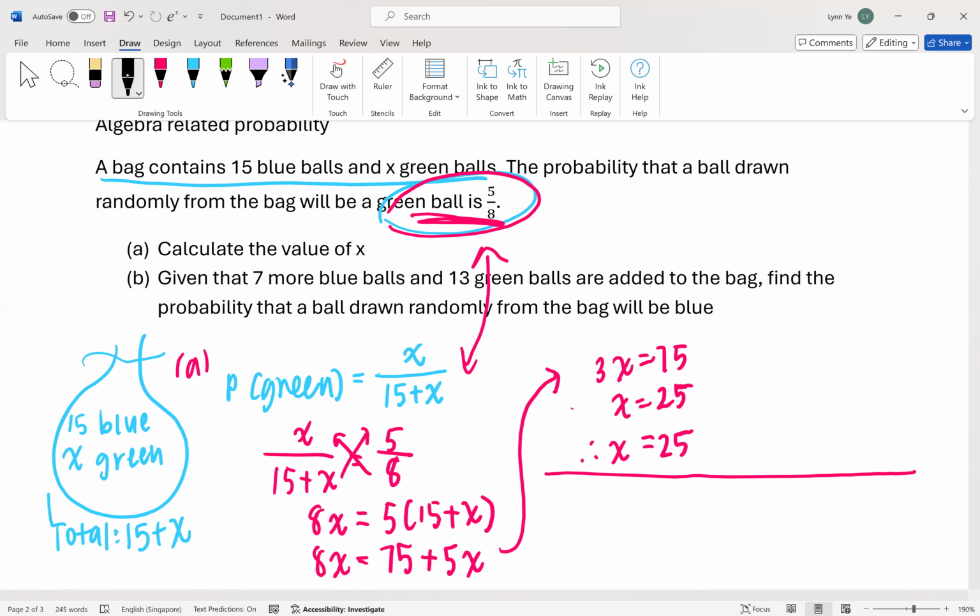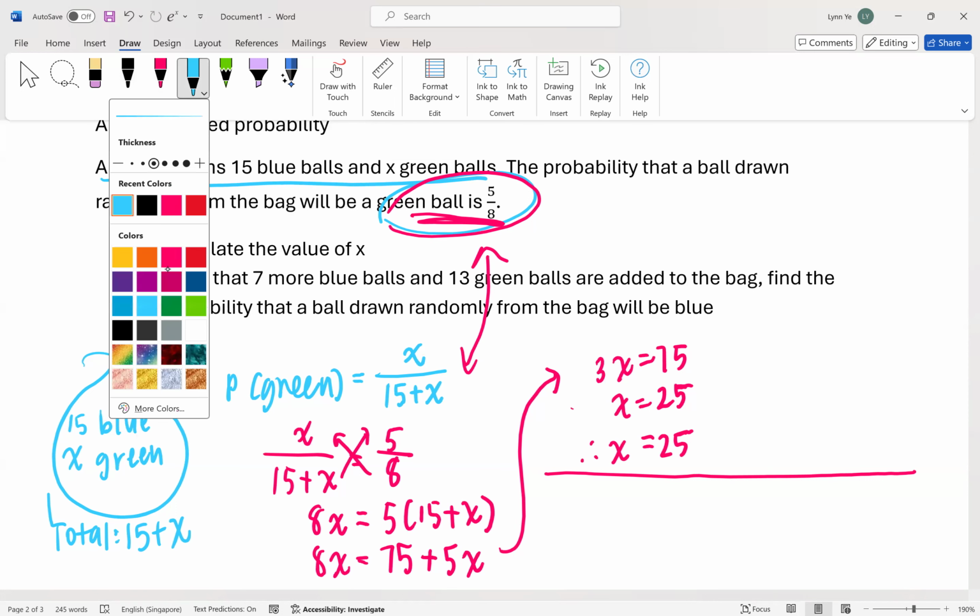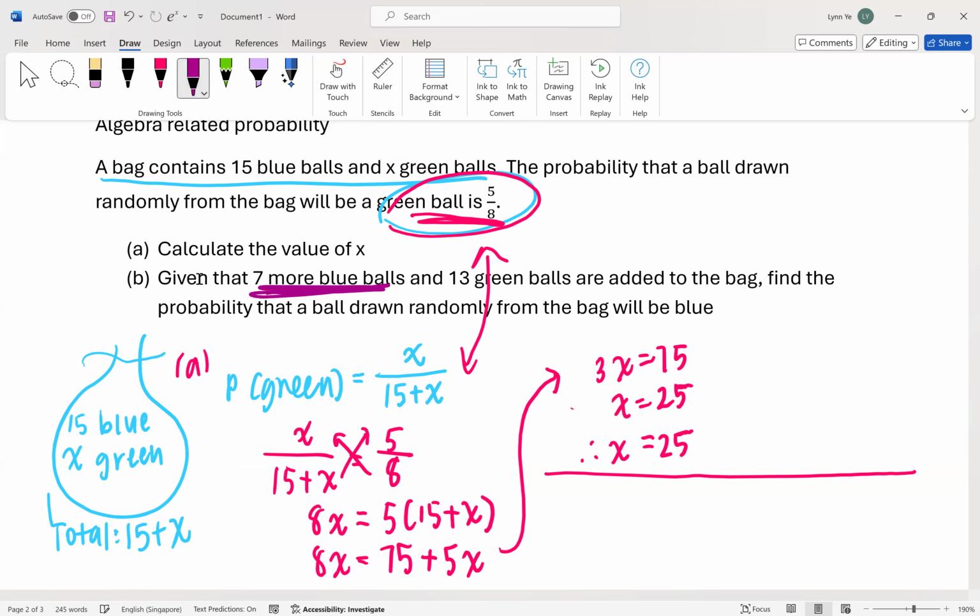Now B says what? Okay, wait, let me change color. 7 more blue balls. So guys, look here. The blue, we plus 7. Can you see that? And 13 more green balls. The green, we plus 13. Now, guys, you need to be very careful. A lot of students make this mistake, because they forget that the total will also change. So the total will now become 15 plus X plus 7 plus 13. Understand or not, guys?